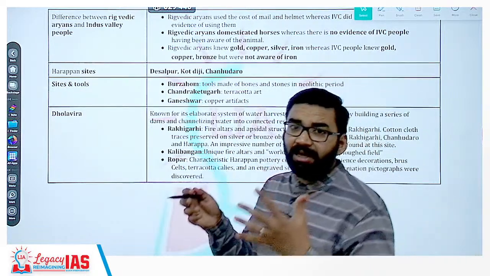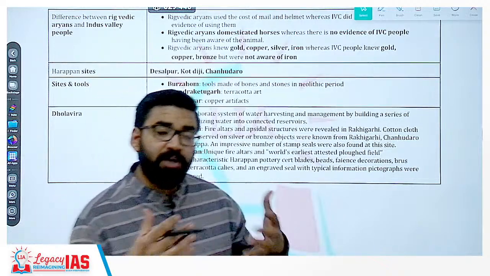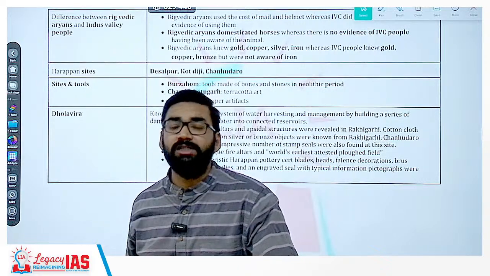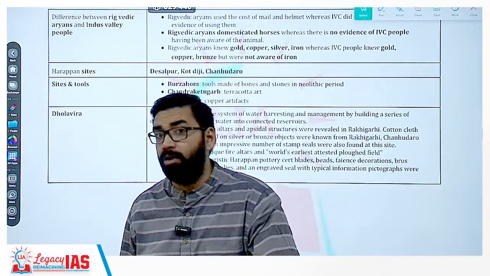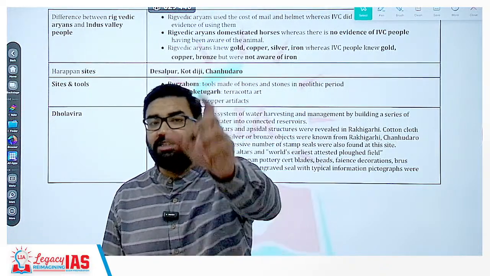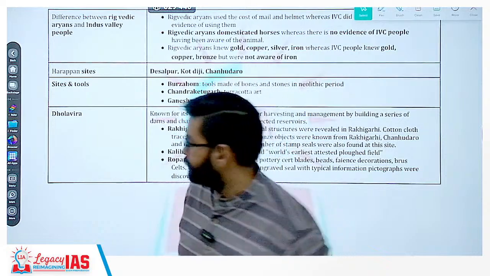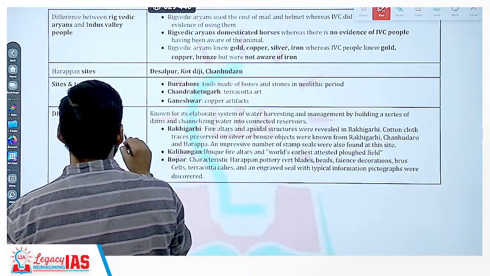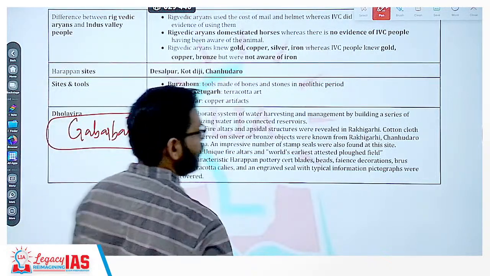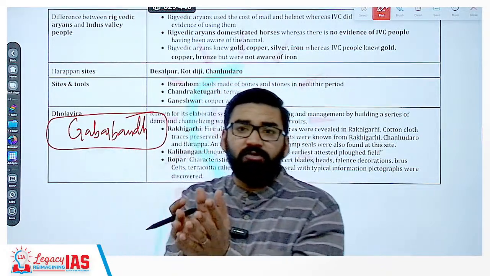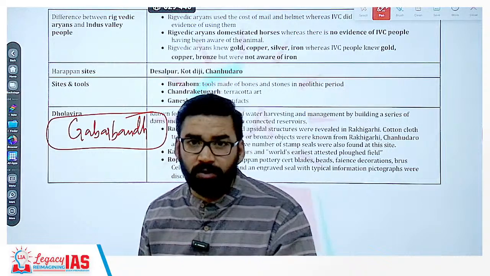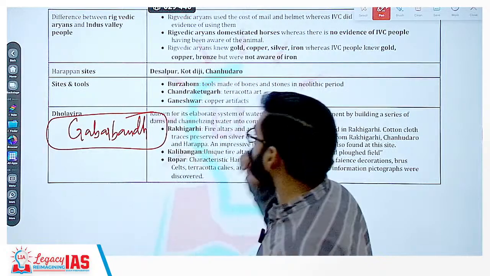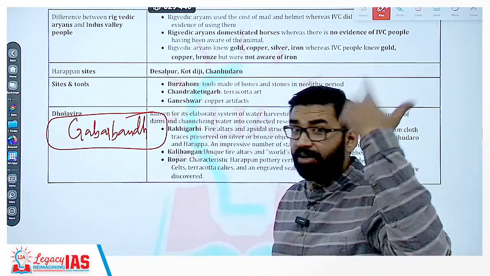अब ये technique कैसे बनाई गई? Now, when you read different important books, clear? These things are not given in your NCERT, but these things are given in books like Upinder Singh and all. Now, there was a technique in Harappan civilization called Gabarband. Gabarband was created to collect the river water and to divert the flow of river water. Getting my point? That means dams were created. An important site for this was Dholavira. Clear? So, such a scientific civilization.